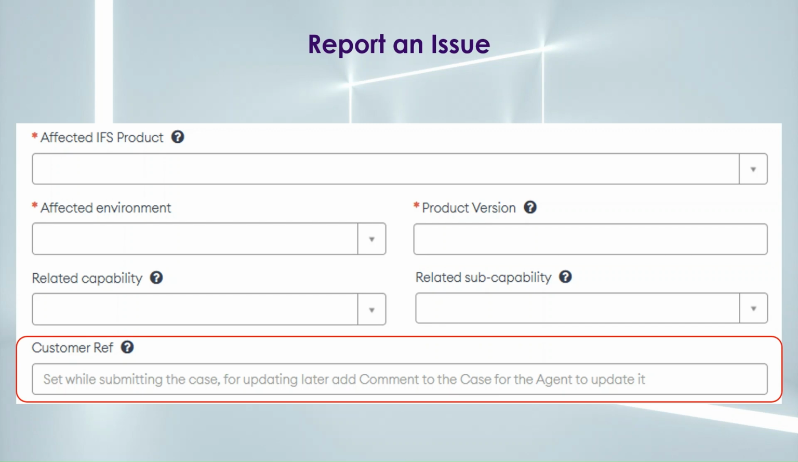their internal case management system identifier. This field is versatile and can be used for various purposes according to a customer's needs. However, please note that once the case is raised, it cannot be edited by the user. Any changes will need to be requested by adding a note to the case.